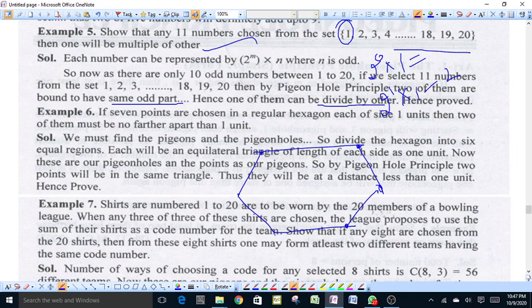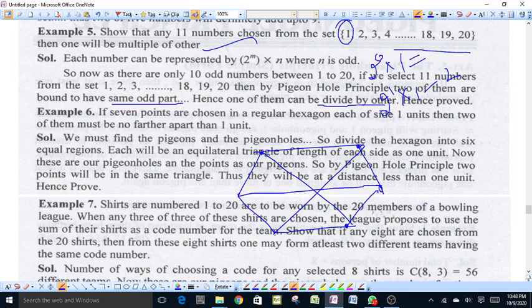Then we have 7 pigeons and 6 pigeonholes. Now we can divide this regular hexagon into 6 equilateral triangles. These 6 equilateral triangles can be taken as 6 pigeonholes, and 7 points can be taken as 7 pigeons.